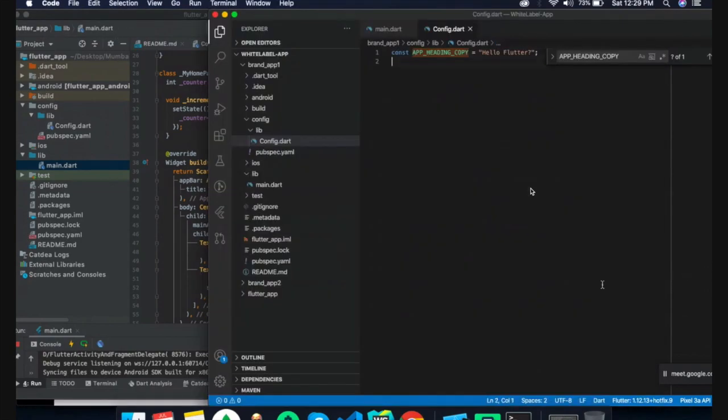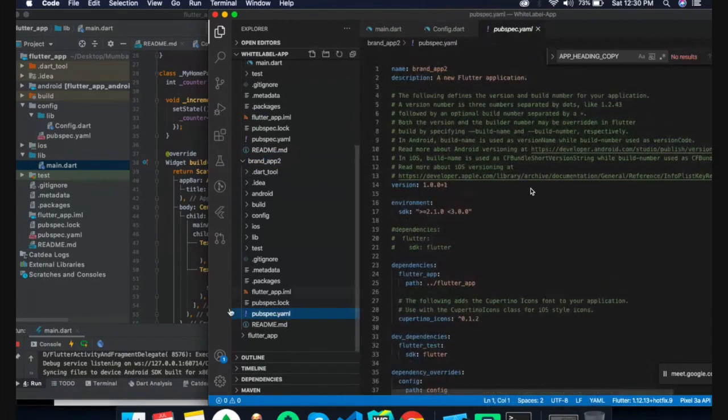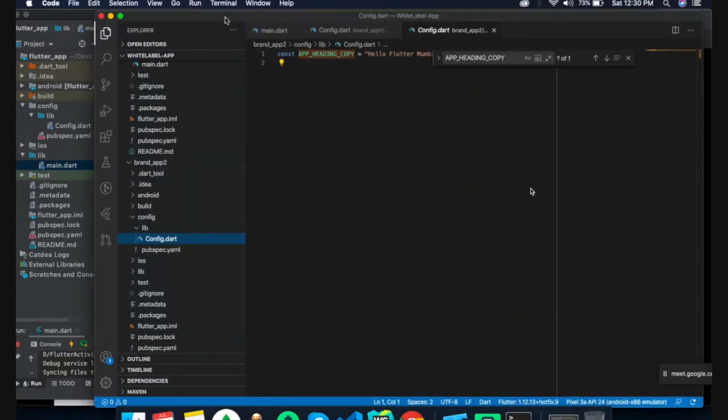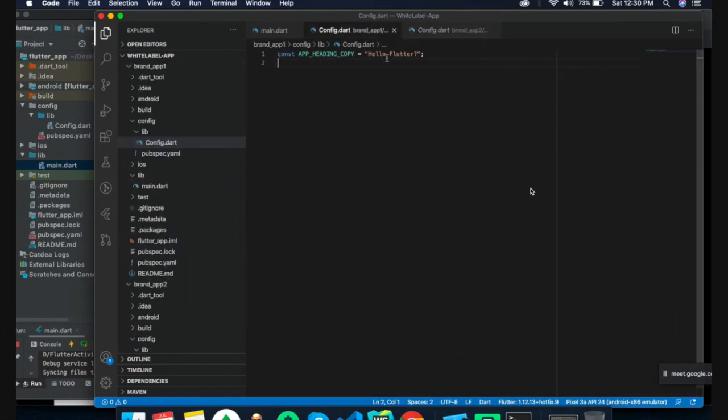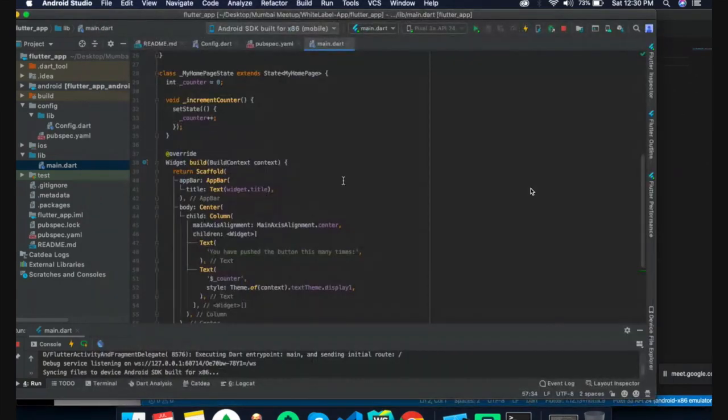I have also created a second brand for the same thing, Flutter Mumbai, with the Flutter Mumbai package name. Here I assigned the title as Hello Flutter Mumbai for brand 2, and for brand 1 we have defined the title as Hello Flutter 1, and this is our base application, that means the core application.